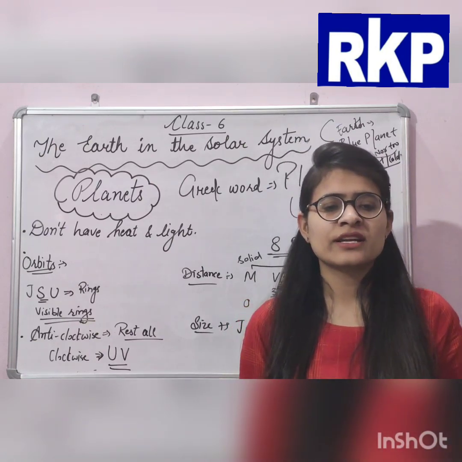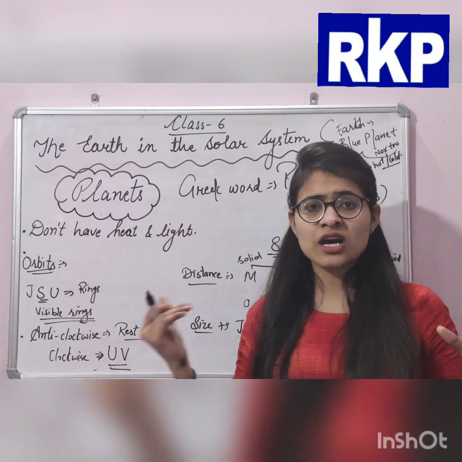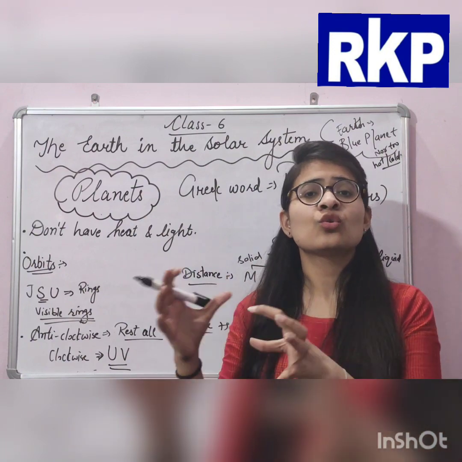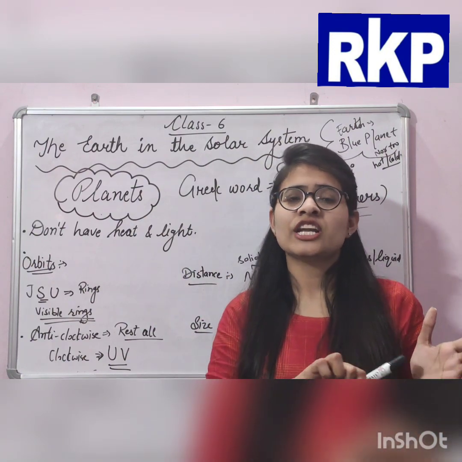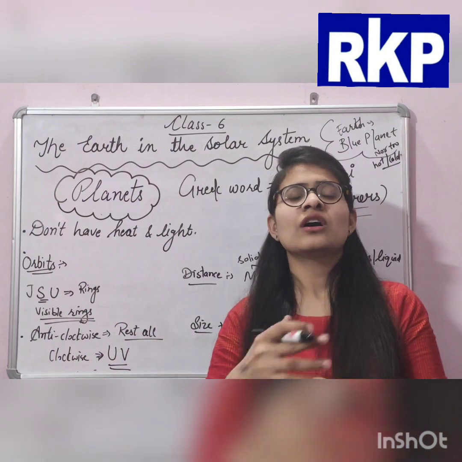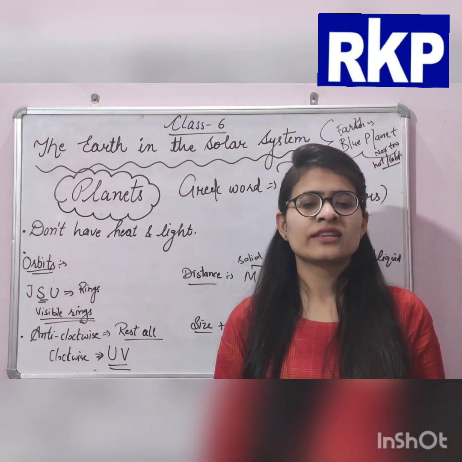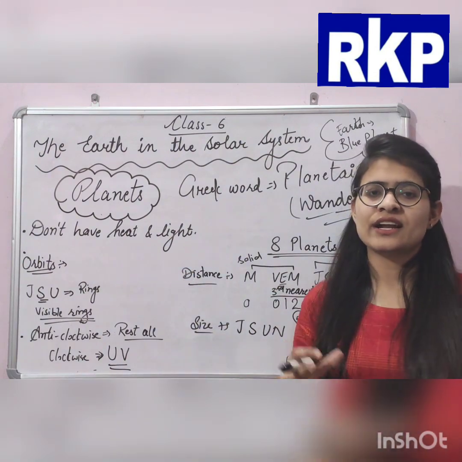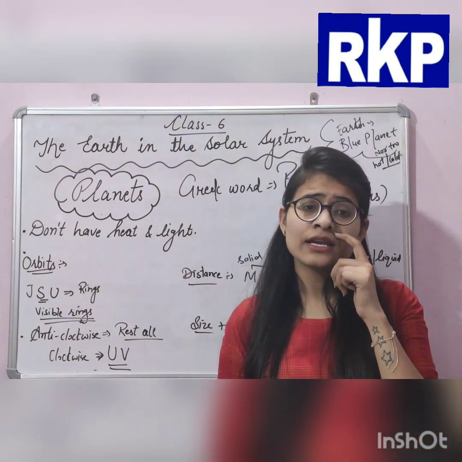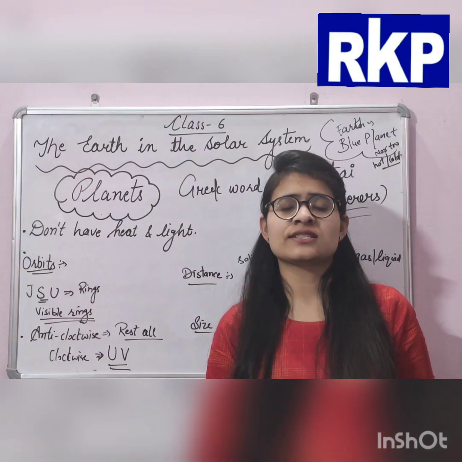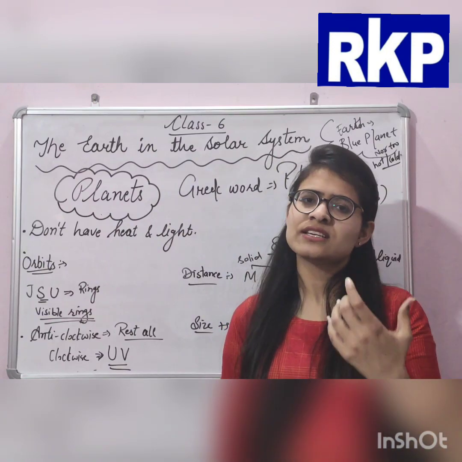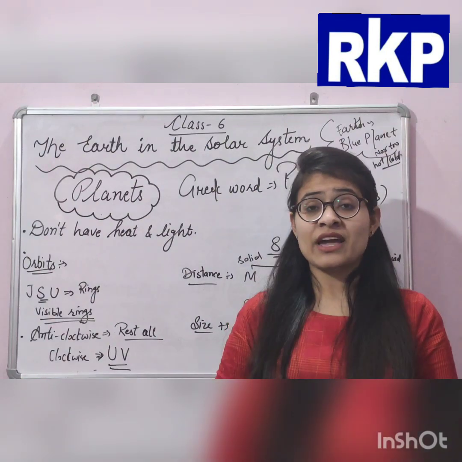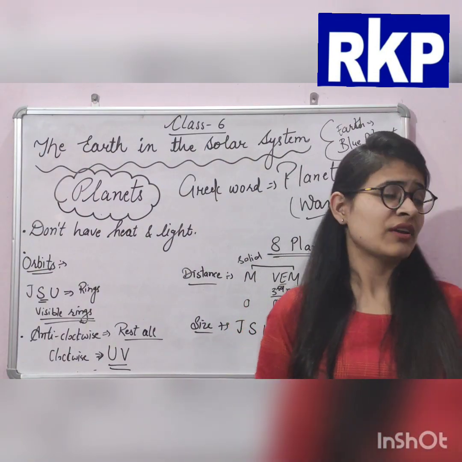A natural object in space that revolves around a larger object is called a satellite. There are 8 planets in the solar system, and some of them have moons too. Some have 1, some have 2, some have 3.